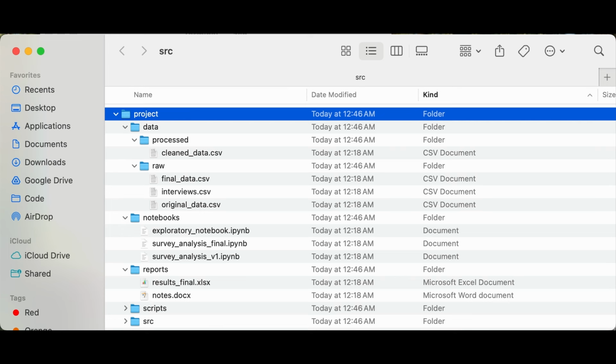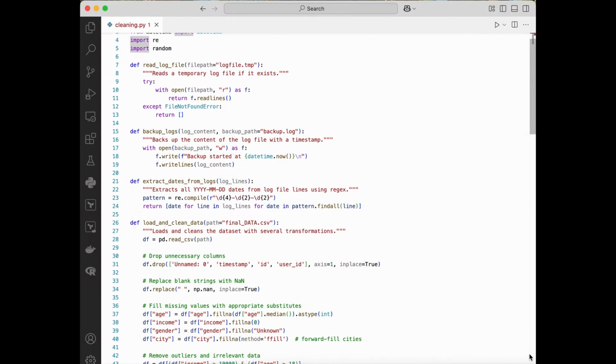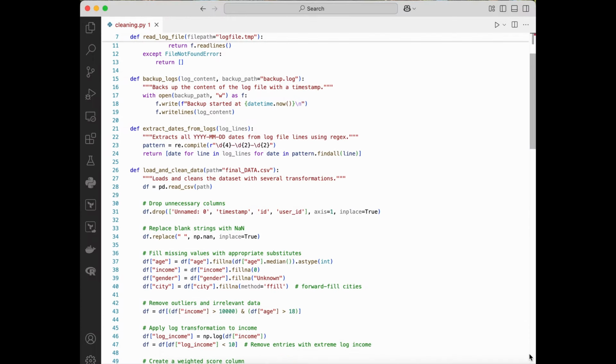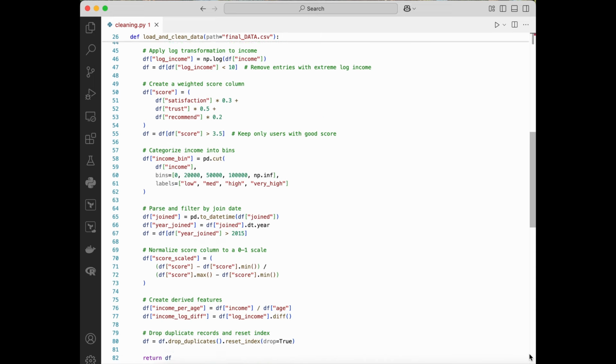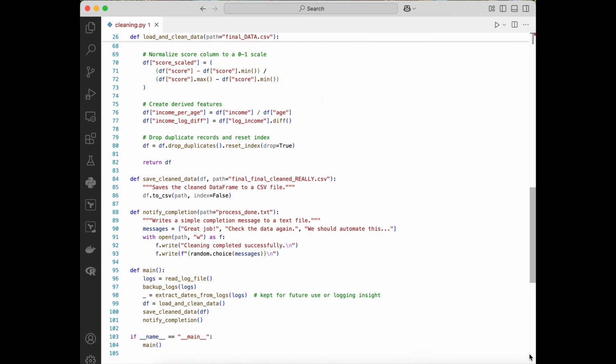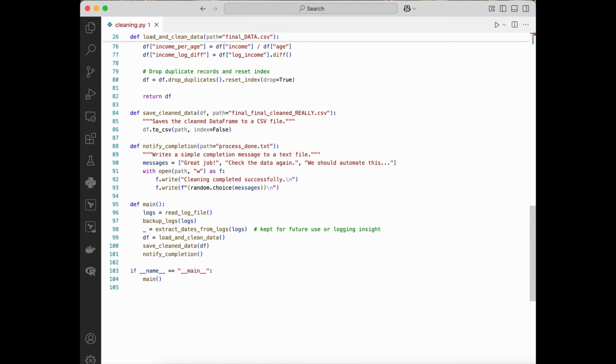Now, what about the code itself? How could that be more organized? Well, the code could be cleaned by breaking it into functions with very clear names. The functions could be small and modular, and the logic should be easy to follow. You would add documentation to explain exactly what each function and file does, so that when you come back to it, you're able to quickly understand your own code.